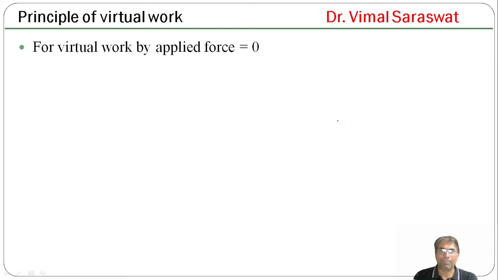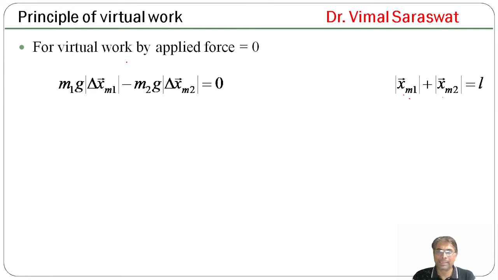For virtual work by applied force equal to 0, magnitude of x_m1 plus magnitude of x_m2 equals L. And since virtual work by applied force is 0, m1 g magnitude of del x_m1 minus m2 g magnitude of del x_m2 equals 0. m1 g is the force for a body moving downward and minus m2 g is the force for a body moving in the upward direction.